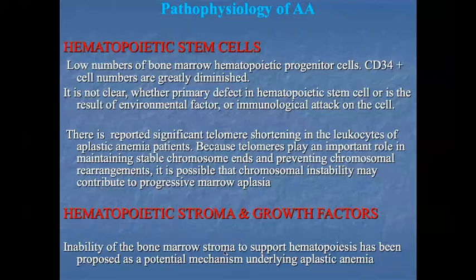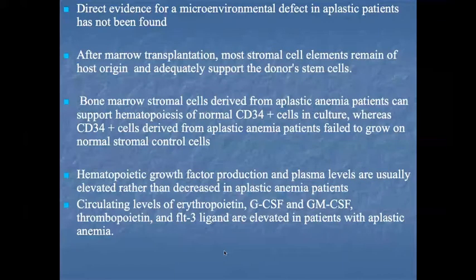That's why hematopoiesis is decreased, and this is one supporting reason for aplastic anemia. Direct evidence of a microenvironmental defect in aplastic anemia patients has not been found. It is not clearly defined. The microenvironment may also play an important role in causing aplastic anemia.